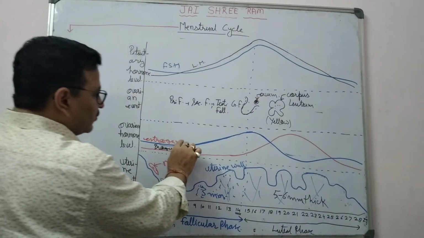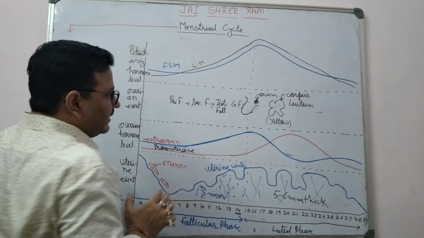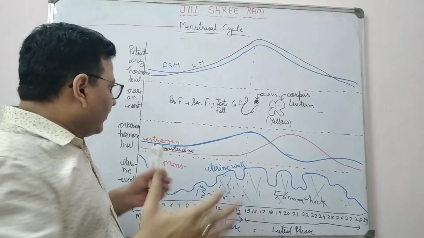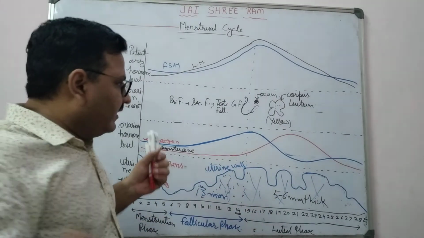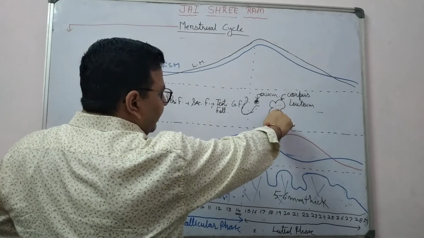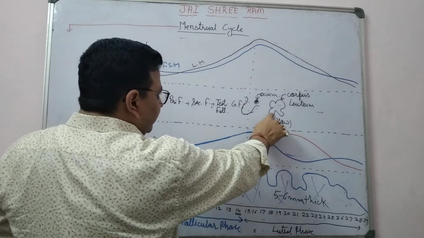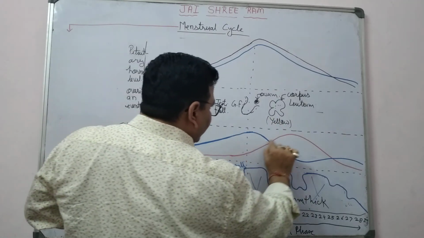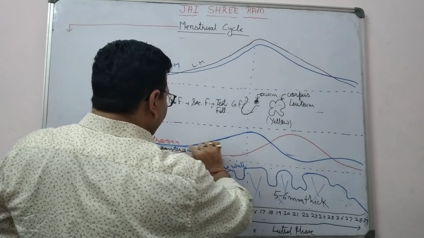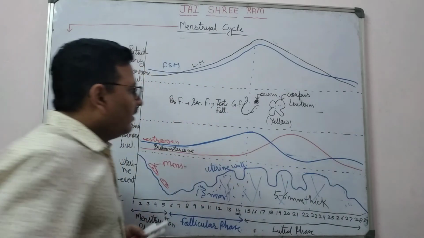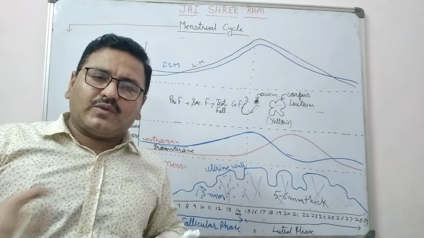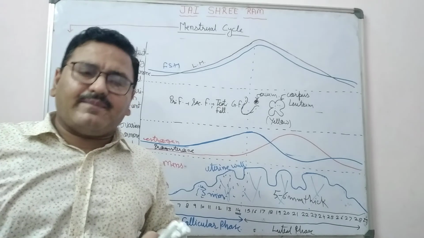Why? Estrogen is secreted by granulosa cells. So when the Graafian follicle ruptures, the granulosa cells degrade and change into corpus luteum. So corpus luteum releases progesterone. That's why the progesterone amount increases, but estrogen decreases. So corpus luteum progesterone को रिलीज करेगा तो progesterone amount इस समय बढ़ जाएगा.